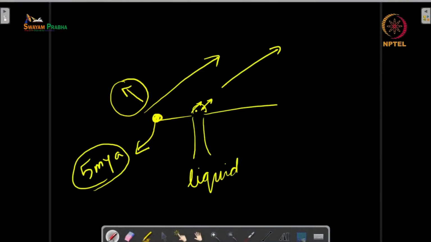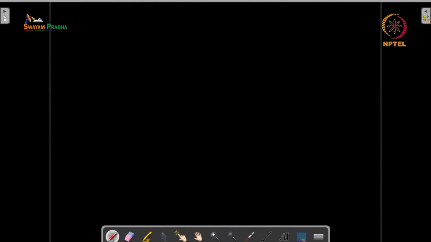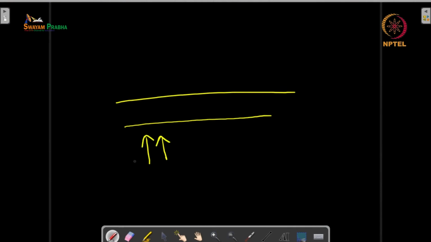Why? Because suppose you have a piece of rock like this, and you were having pressure on one side, because of which this rock was bending like this.